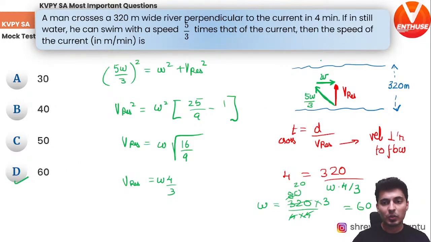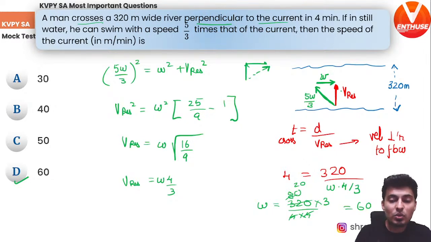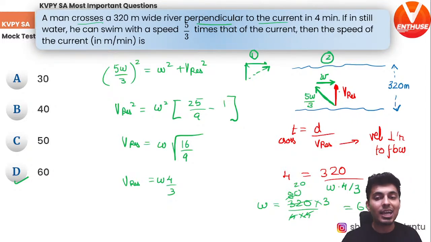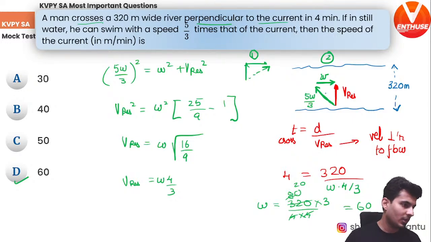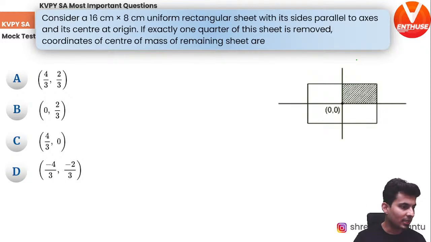Yep. So many students make a mistake thinking he is actually moving like this, river is going like this, hence his resultant is this way. No, he crosses the river perpendicular to the current. That means his resultant velocity, not his attempt to swim. If he attempts to swim perpendicular, then this diagram number 1 is correct. But if he actually ends up crossing the river perpendicular, then diagram number 2 is correct. That's the mistake many students make. Okay, so that's what the answer is.